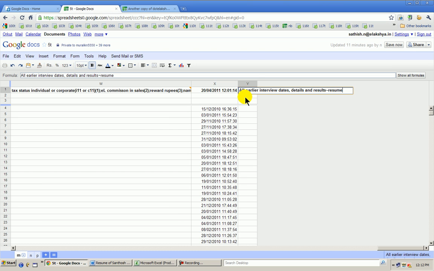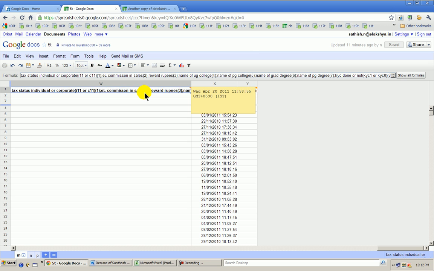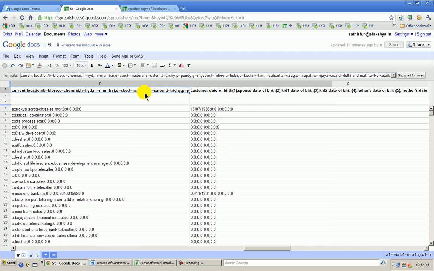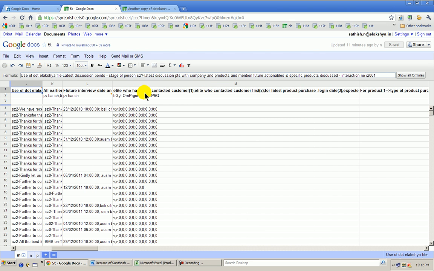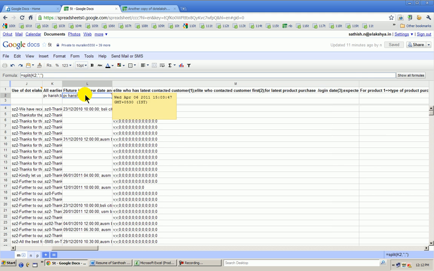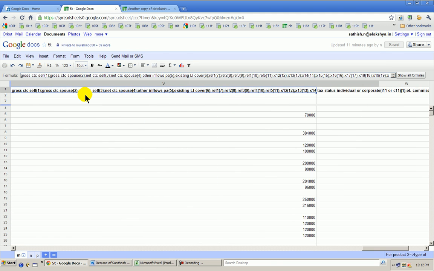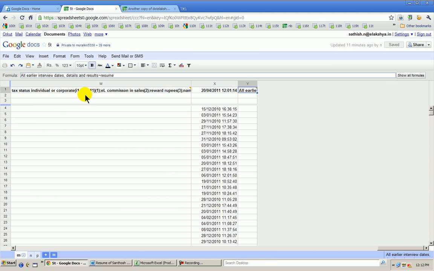Now just one small point, please note, we always use semicolon to separate various columns. However, here in that use of .elakshya file, remember, there is no semicolon here, there is only a dash here. And in the same way, in Y, there is no semicolon here. Instead of semicolon, there is this command. It's called upper hash command.